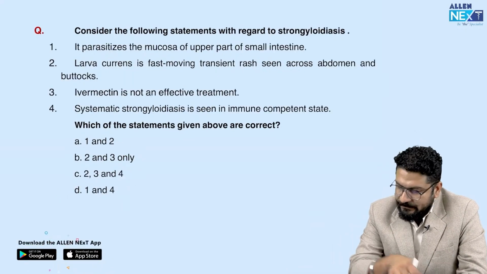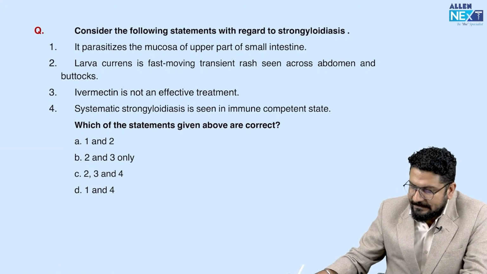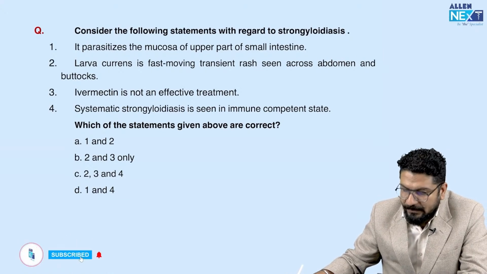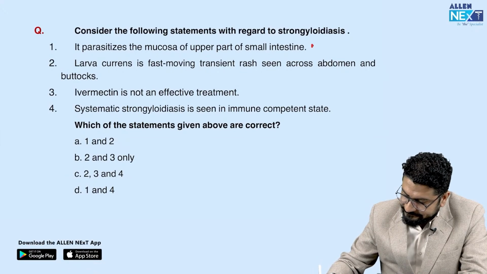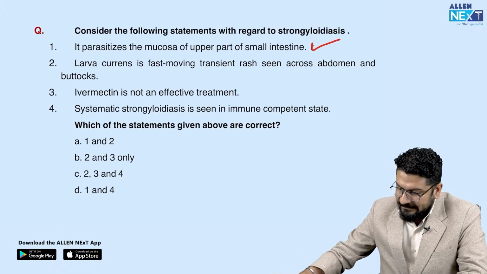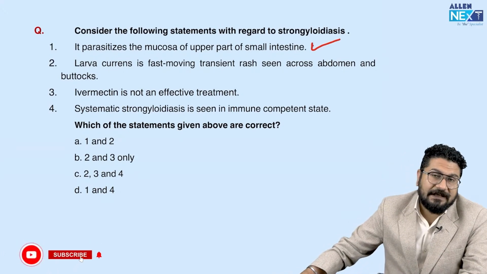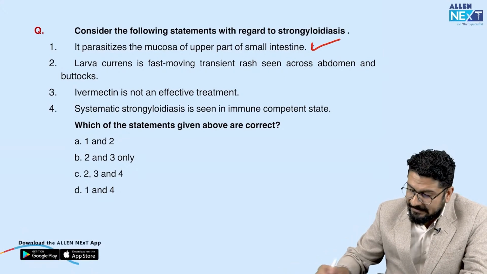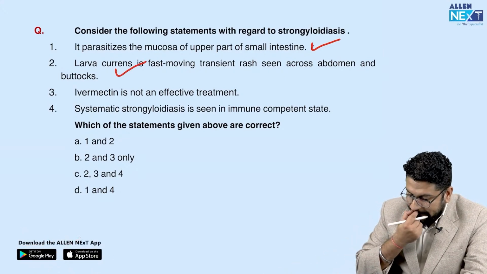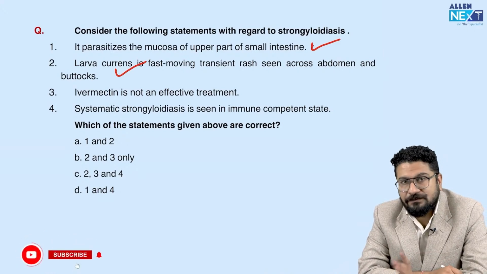Okay guys, coming to next question. Consider the following statements regarding strongyloides. It parasitizes the mucosa of upper part of small intestine. So again, this is a true statement. Larva currens is a fast moving transient rash seen across abdomen and buttocks. This is also a correct statement. You can see a classical rash in the abdomen, in the thighs, in the buttocks area. Ivermectin is not an effective treatment. In fact, ivermectin is the drug that we use to treat this condition.